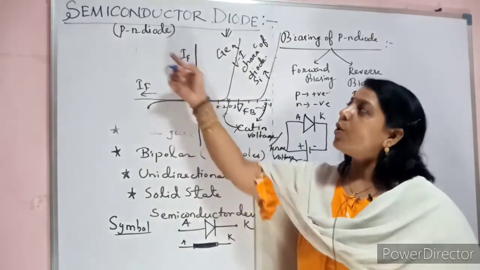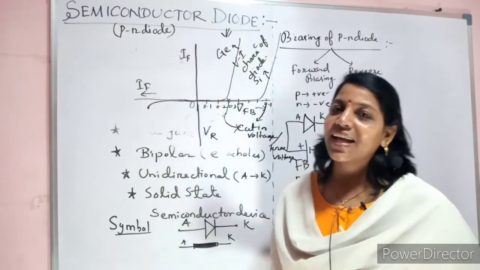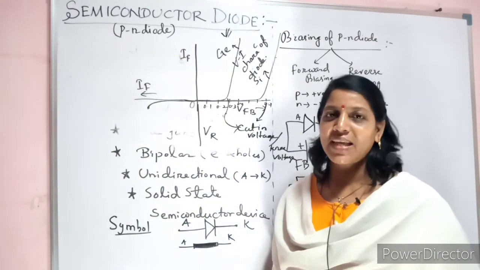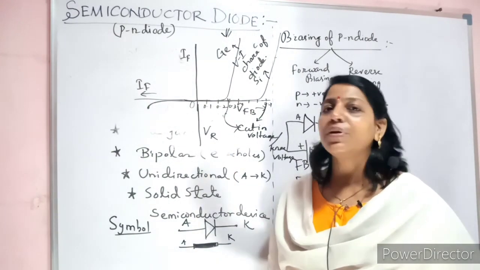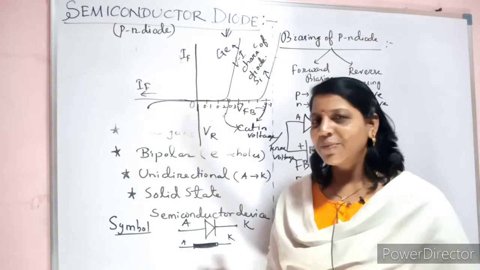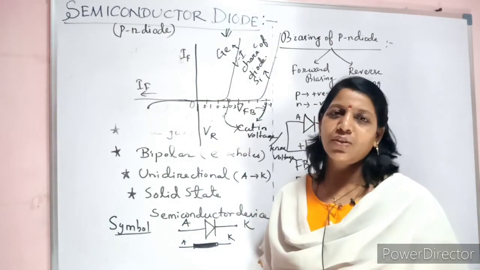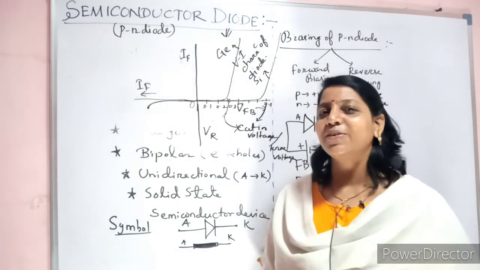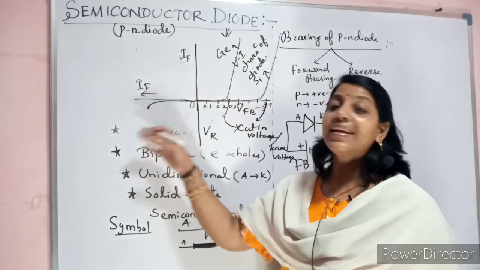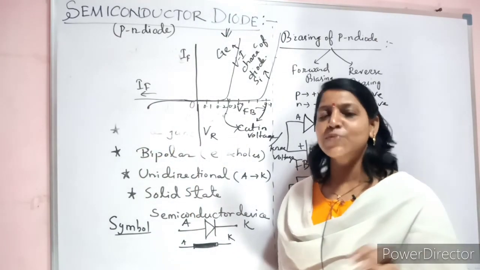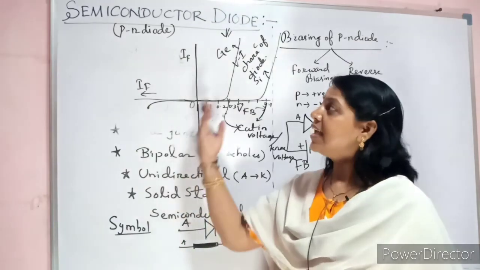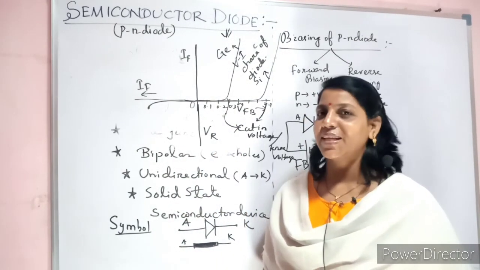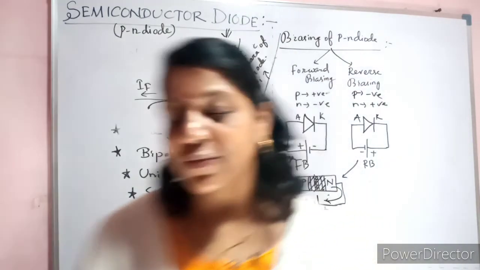That is the ordinary diode; the semiconductor diode is also called the ordinary diode. It is preferred to be used in forward bias. They will ask the question, can't we operate it in reverse bias? Yes, we can operate, but there is no use of it. No application. There is a special diode called the Zener diode, which is designed to operate in reverse bias. That is the beauty. The Zener diode is specially designed to operate in reverse bias. The ordinary or semiconductor diode is designed to operate in forward bias. Okay, take a snapshot of it.